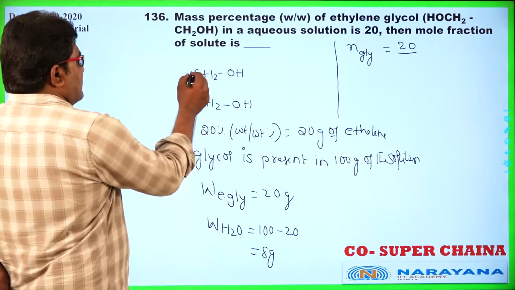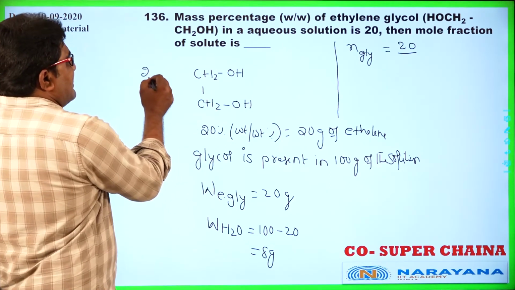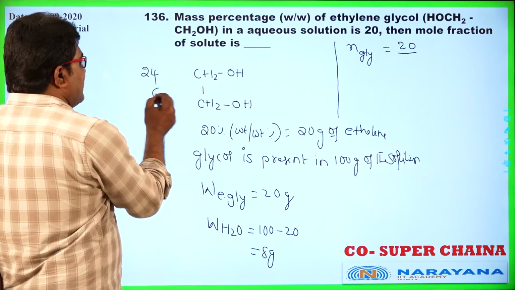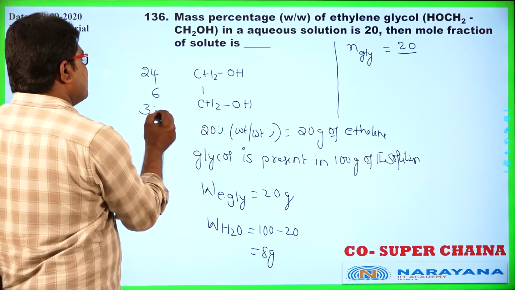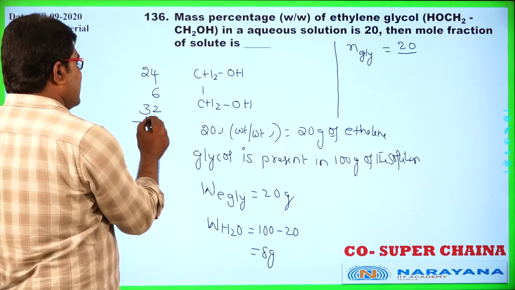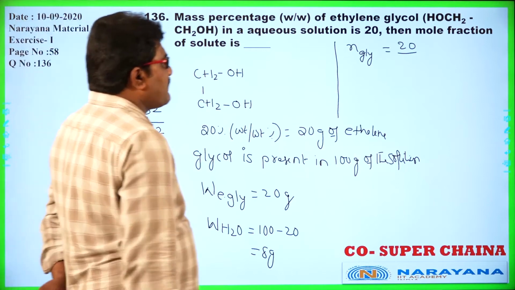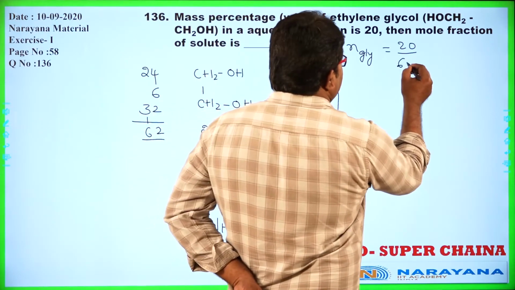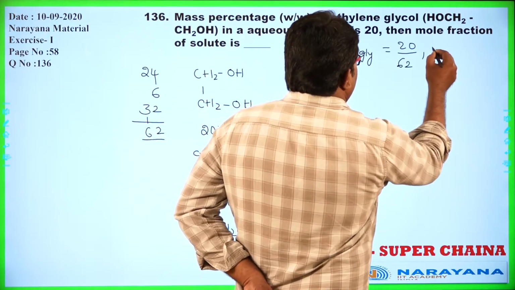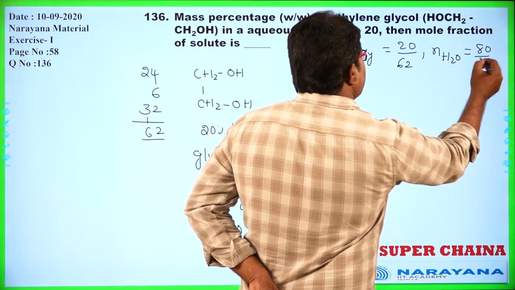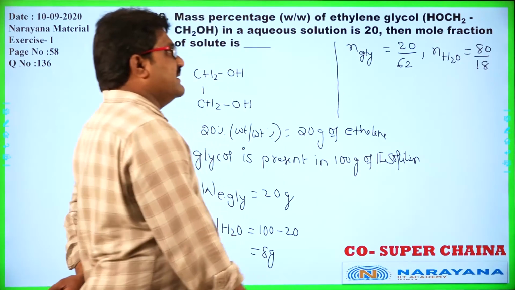See here, 2 carbons are there, 24, 6 hydrogens are there, 6, 2 oxygens are there, 32. So how much it is? 62, 20 by 62. And the number of moles of water is equal to given weight 80 grams by molecular weight 18.